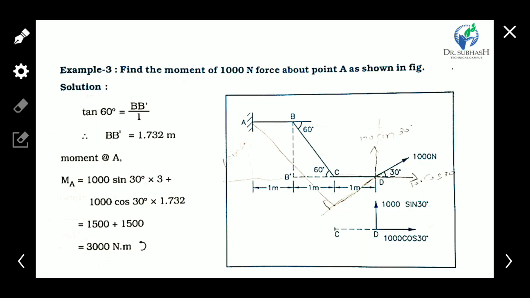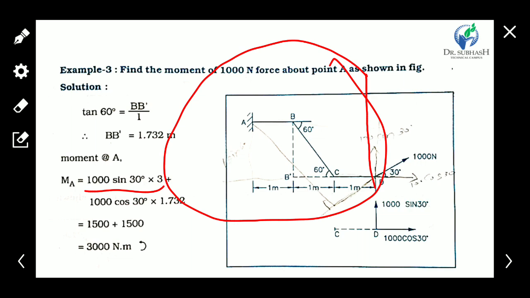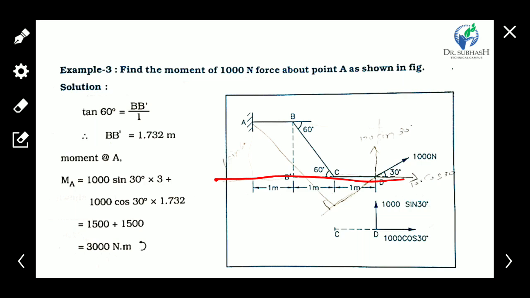So take all the moments, and take the moments of both force components. First take the 100 sin 30. It's an anti-clockwise moment, so it's negative, and this one is also creating an anti-clockwise moment. Okay, so both are negative.